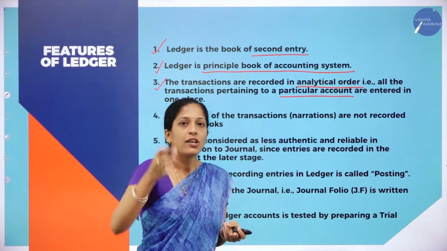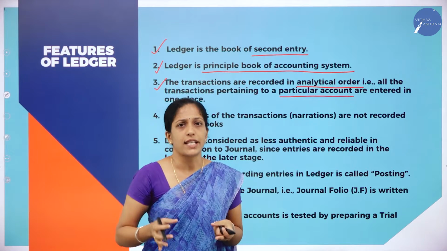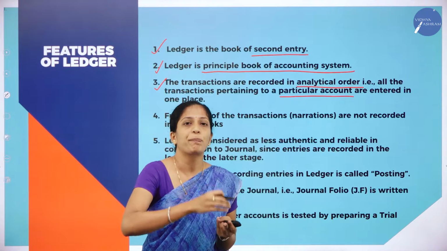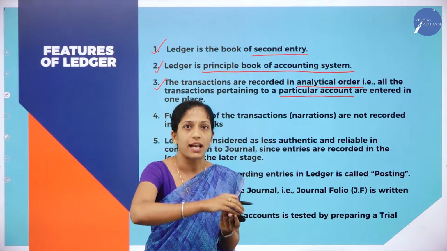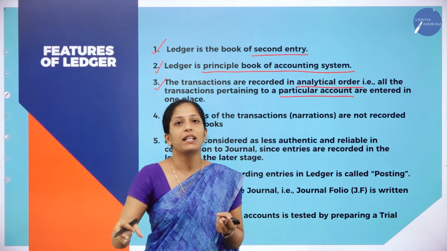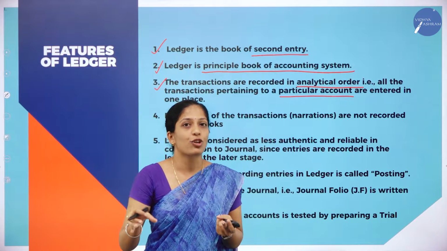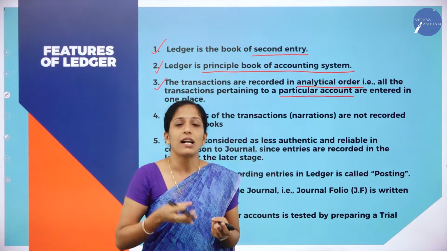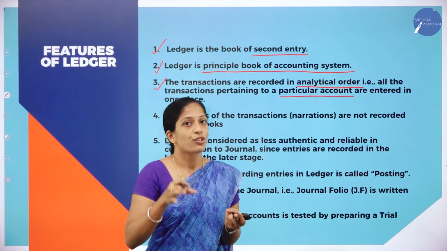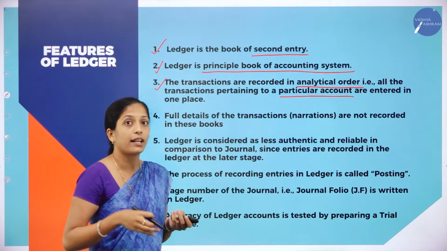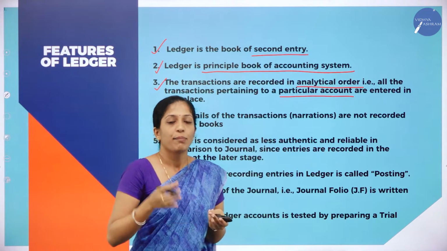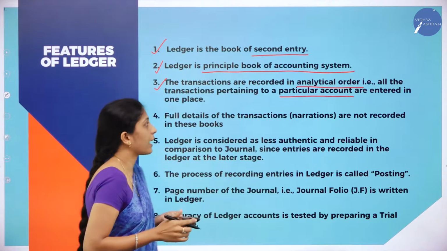As I told, journal contains a number of transactions, right? So we have to pick a particular type of transaction and place it in a particular place. That place is known as what? Account, and ledger contains all the accounts. So here the transactions are recorded in analytical order because it contains all the accounts.